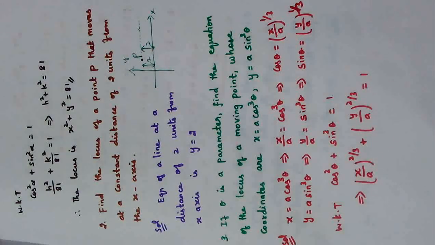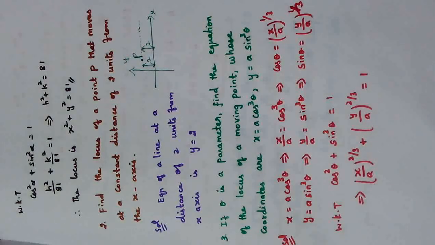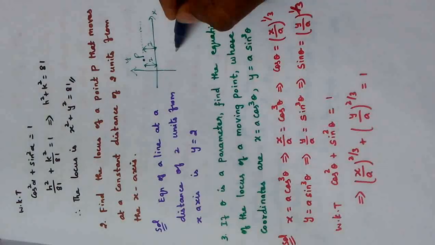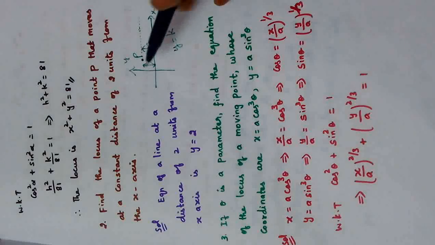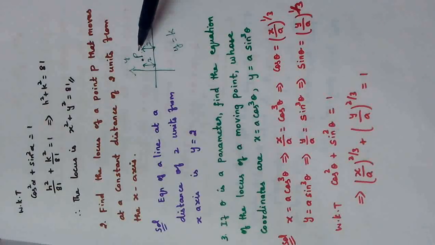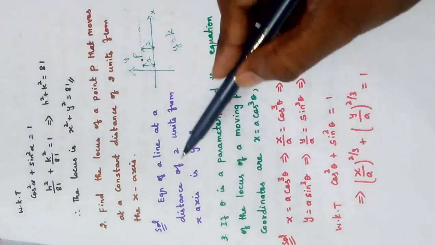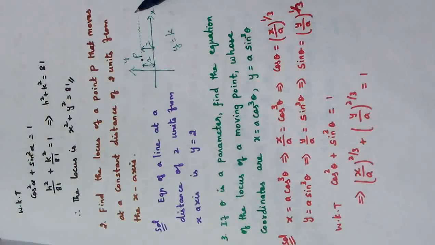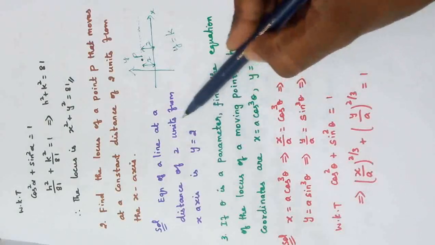Yes or no? We know very well that for any line parallel to the x-axis, the equation is given as y is equal to constant. You studied this in 10th standard. How to write the equation? y is equal to constant. What is that constant here? The distance, 2. So the answer, the equation of this line or the equation of the locus, is given by y is equal to 2.